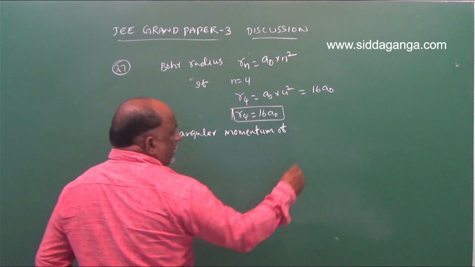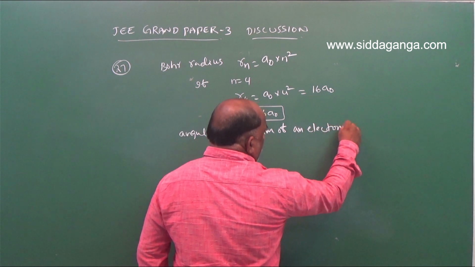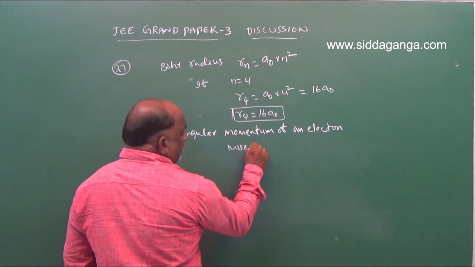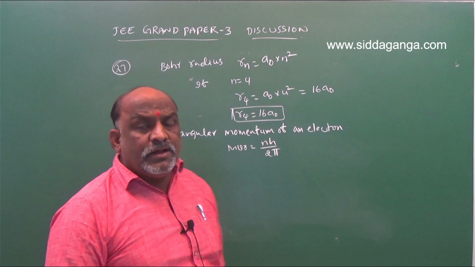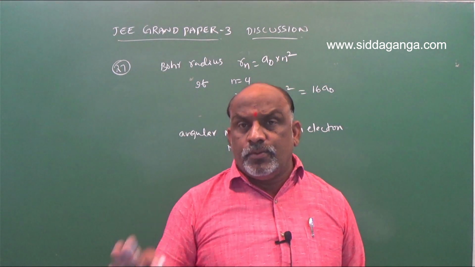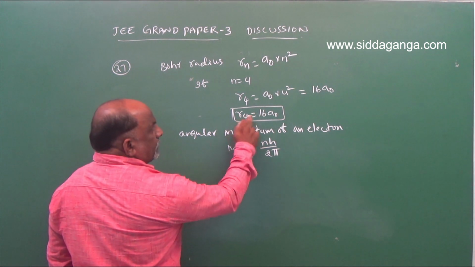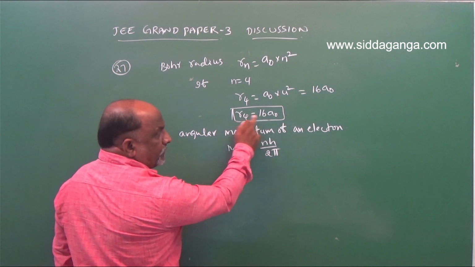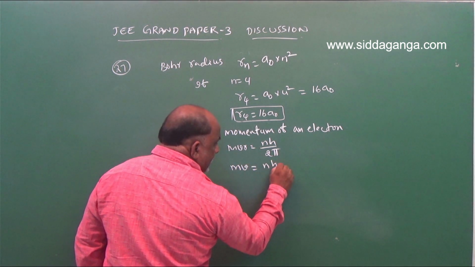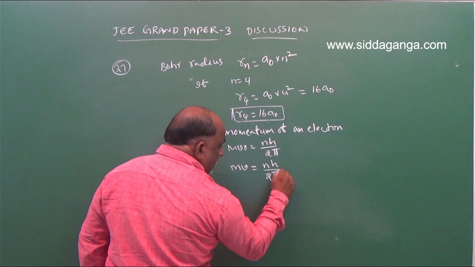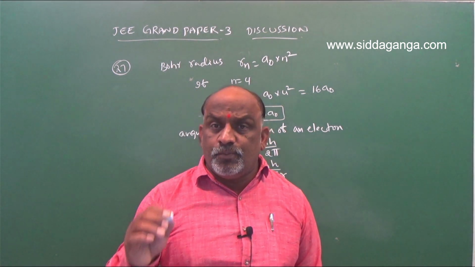Angular momentum of a revolving electron. One formula was there: mvr is equal to nh by 2 pi. From this, what is r? We should go with r. So here we should write like this: mv is equal to nh by 2 pi r.